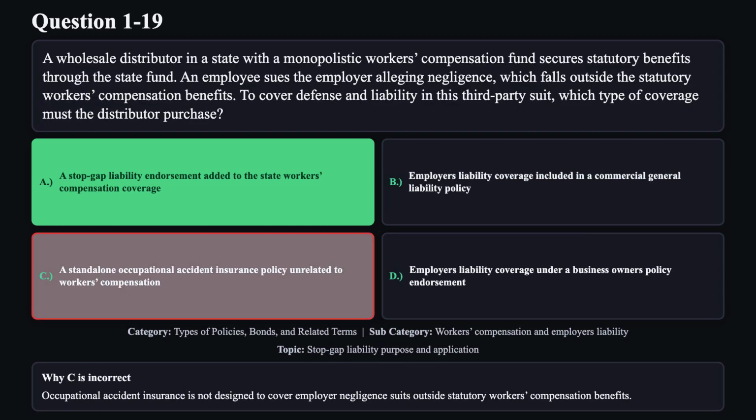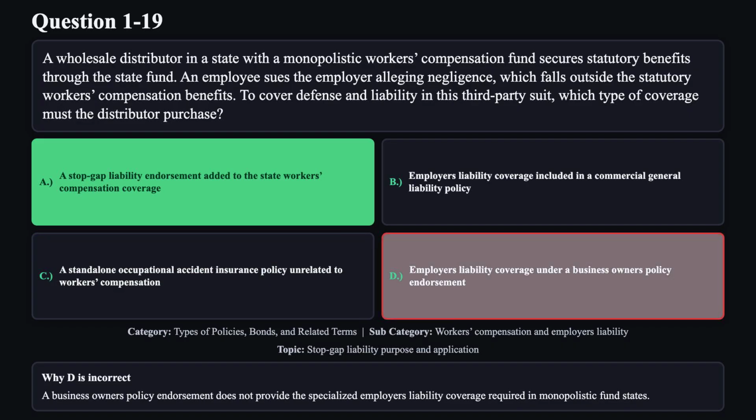Reason C is not correct. Occupational accident insurance is not designed to cover employer negligence suits outside statutory workers' compensation benefits. Reason D is not correct. A business owner's policy endorsement does not provide the specialized employer's liability coverage required in monopolistic fund states.